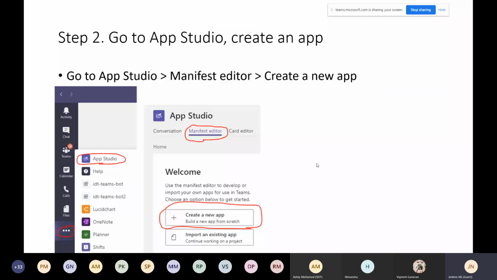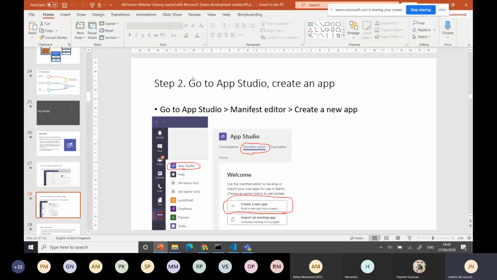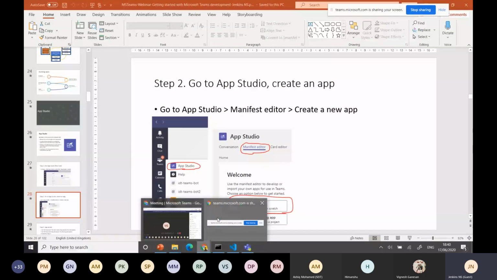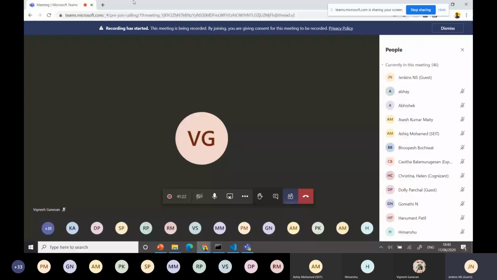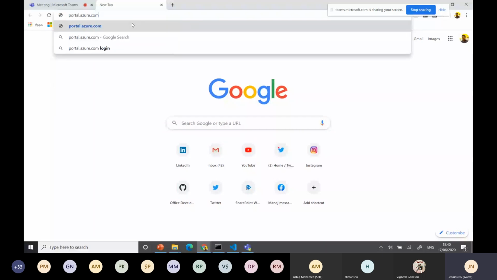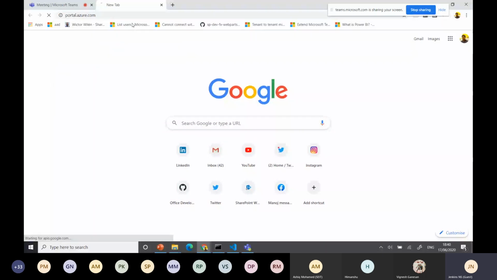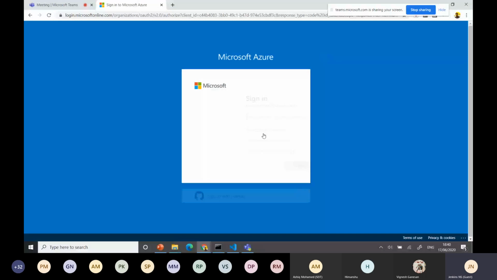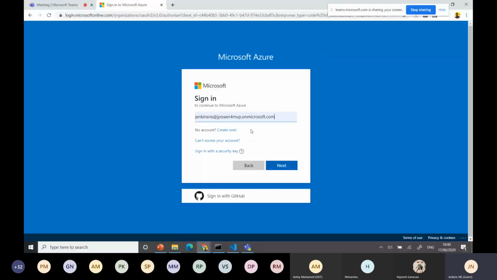If you are using a bot ID, you have a bot registration in the Azure environment. That will communicate directly. For example, I'll show the Azure part. You always need a registration for that. Go to portal.azure.com. You log in with your Azure environment, whatever ID you have, you can use.